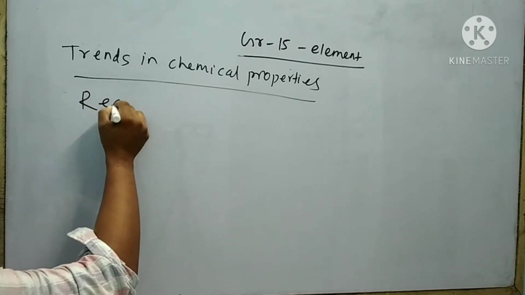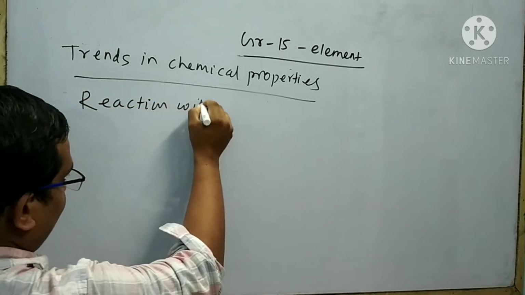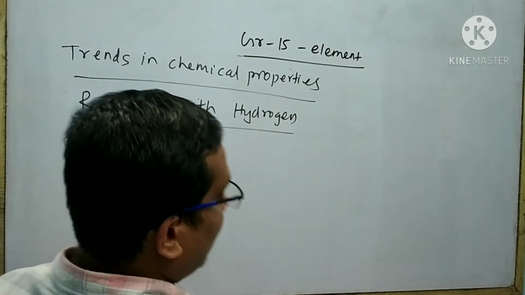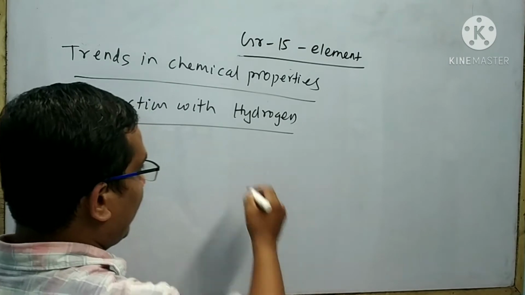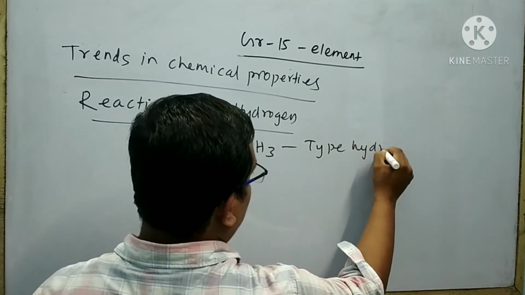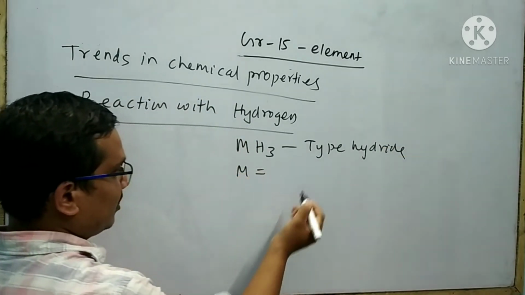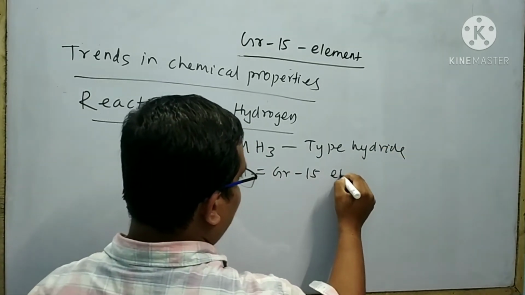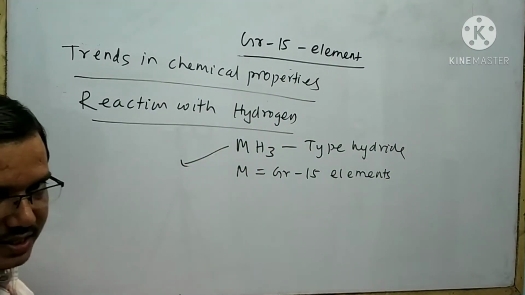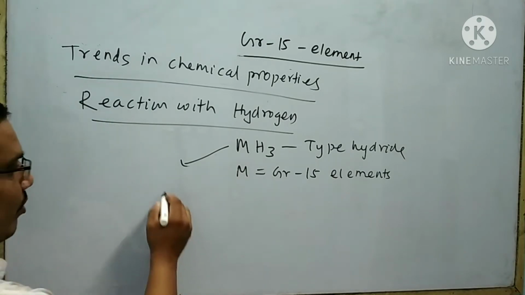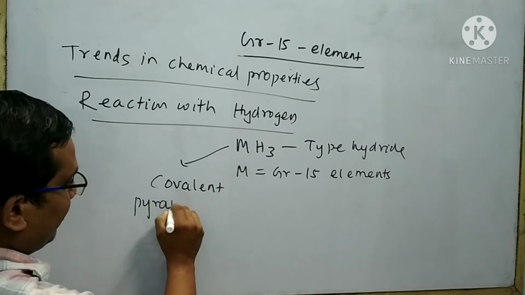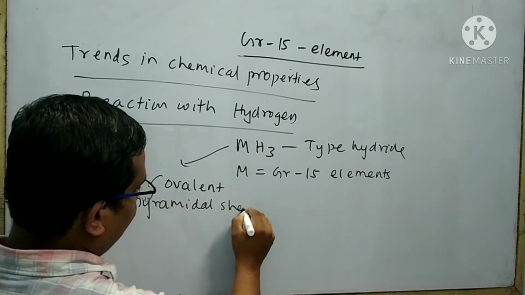Next I will explain about the reaction with hydrogen. All the elements react with hydrogen to form MH3 type hydride. Here M means group 15 elements. All the MH3 type hydrides are covalent and have pyramidal shape.